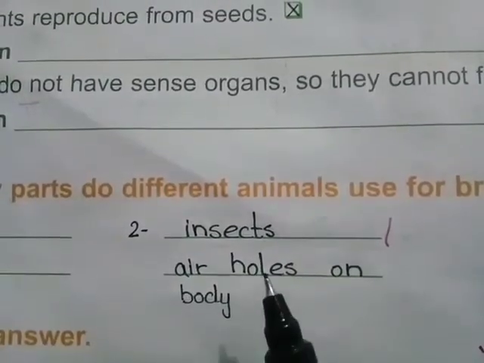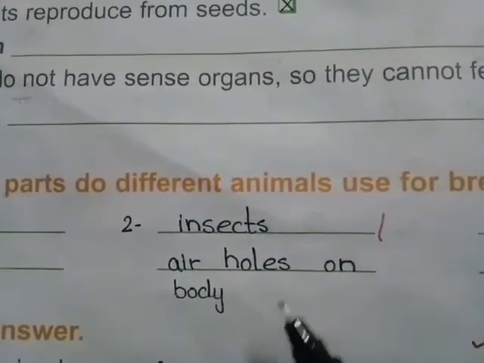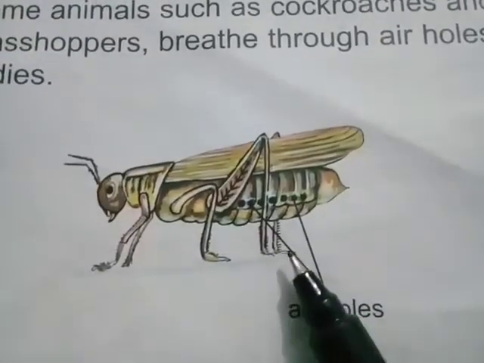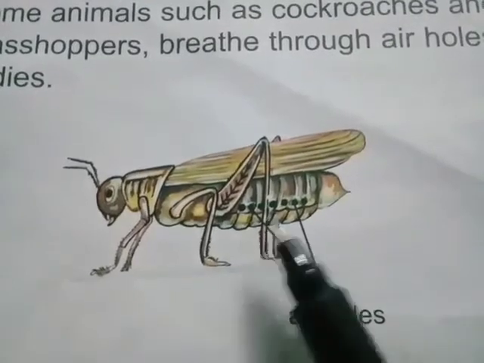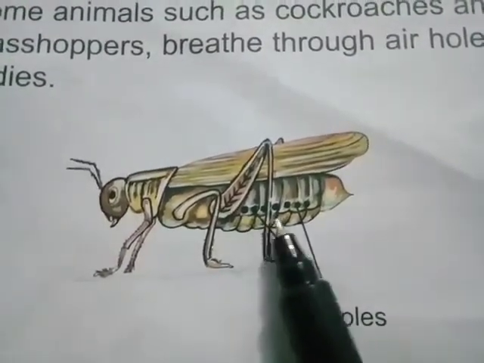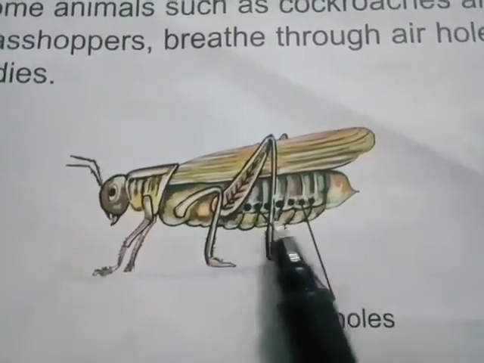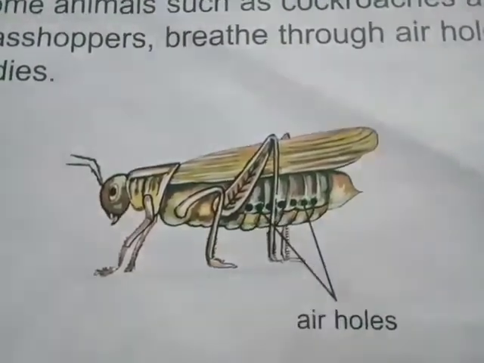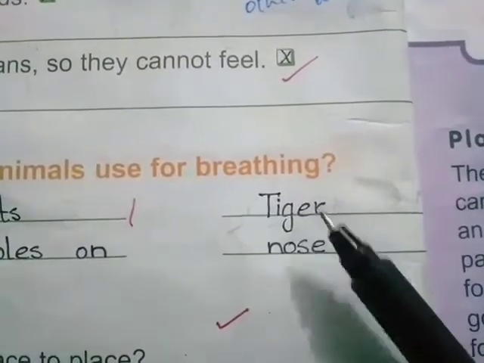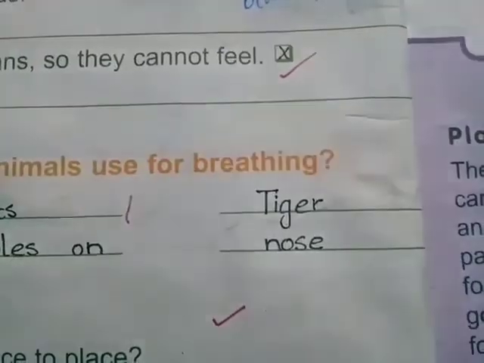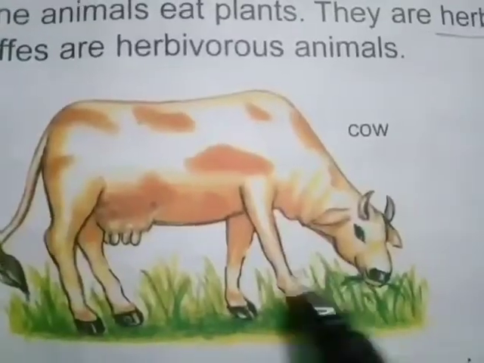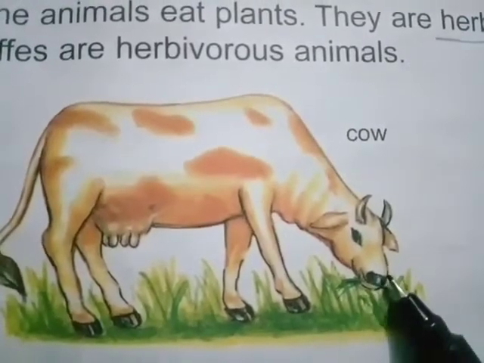The second animal is insects. Insects use holes present on their body for breathing. Small animals such as cockroaches and grasshoppers breathe through air holes present in their bodies. You can see in the picture these are air holes through which they breathe. And the third animal is the tiger. Tiger uses its nose for breathing. Most animals like tiger, deer and cow use their nose for breathing.